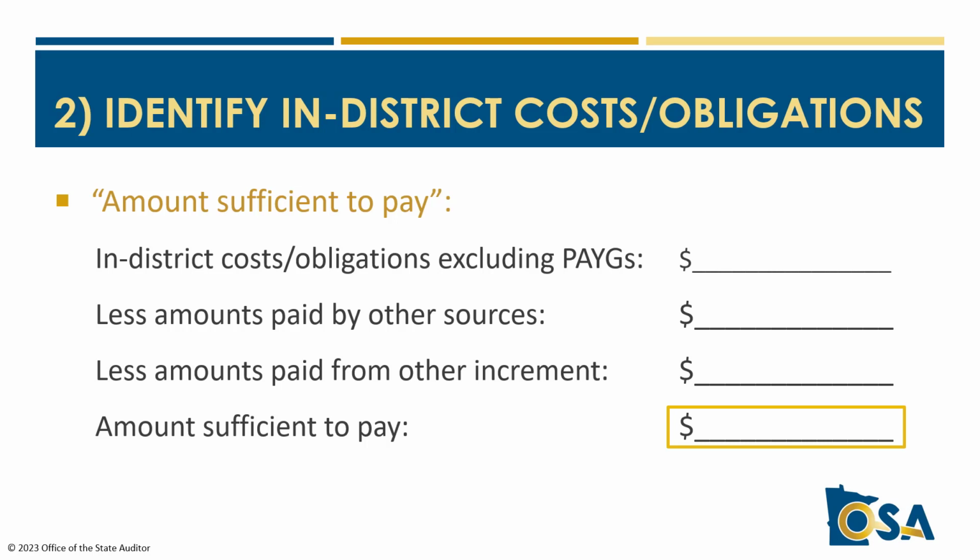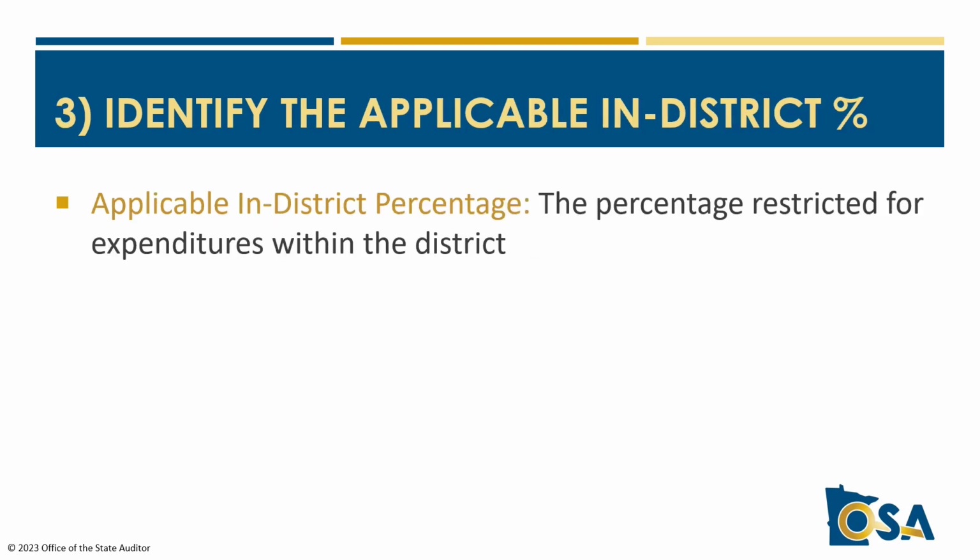These subtractions can be another variable from year to year that makes the calculation not completely known as of year 6. For our example, we'll keep it simple and assume no other revenues were used to reduce the in-district obligations.